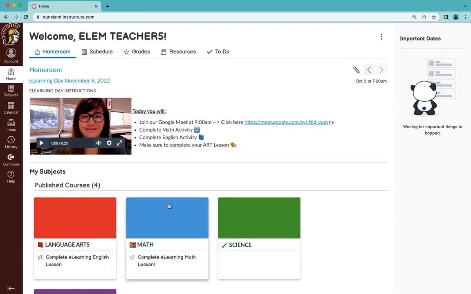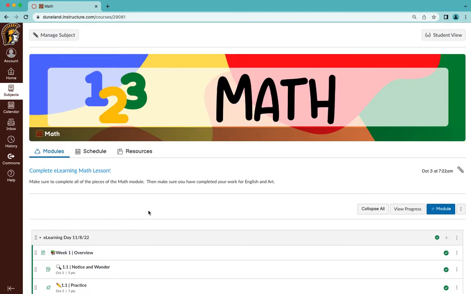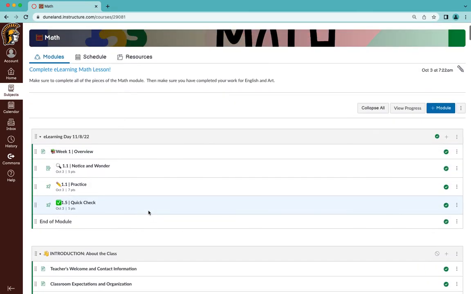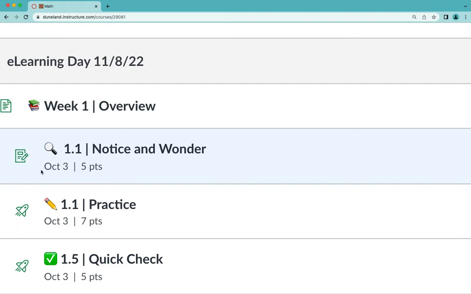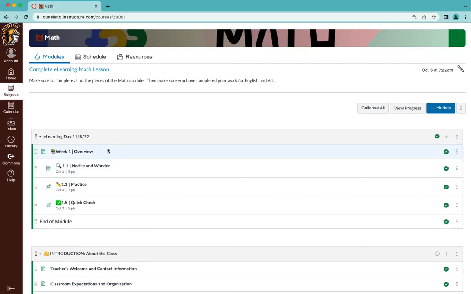The next thing that you want to point out is that inside of an individual subject, you'll want to have a module that has the piece or pieces of the lesson that you're going to be using that day. It is also super important to make sure that you put a due date on that is the day of the e-learning day. Even though they may have more time, it won't lock them after the fact, but that due date is really important, and we'll show you why shortly.